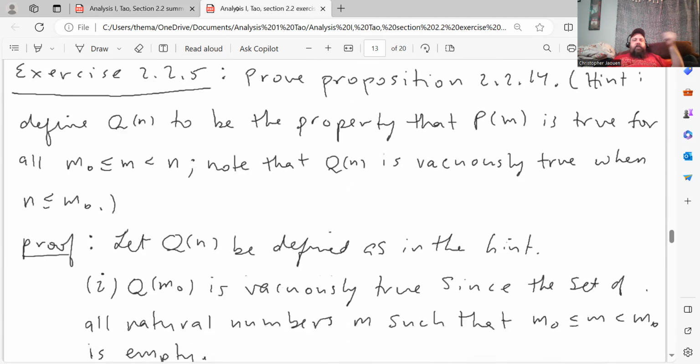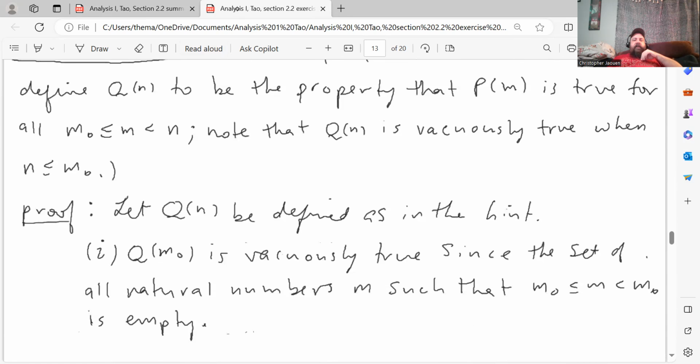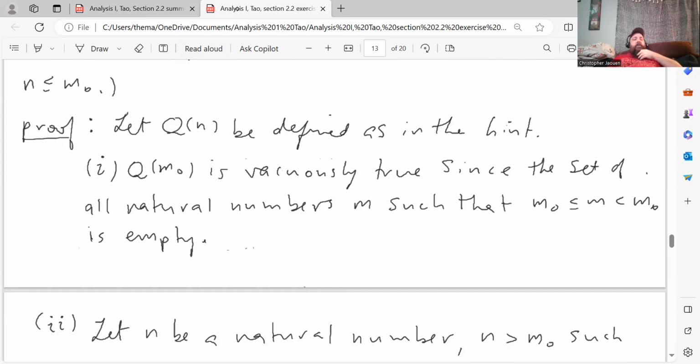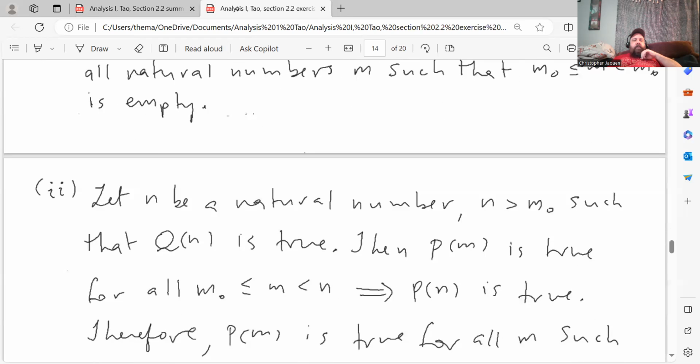Okay, so I'm going to use his hint. Let Q of n be defined as in the hint, and we're going to do this by regular induction. So the base step, Q of m naught, is vacuously true since the set of all natural numbers m such that m naught less than or equal to m less than m naught is empty. So that shows that the base step is satisfied.